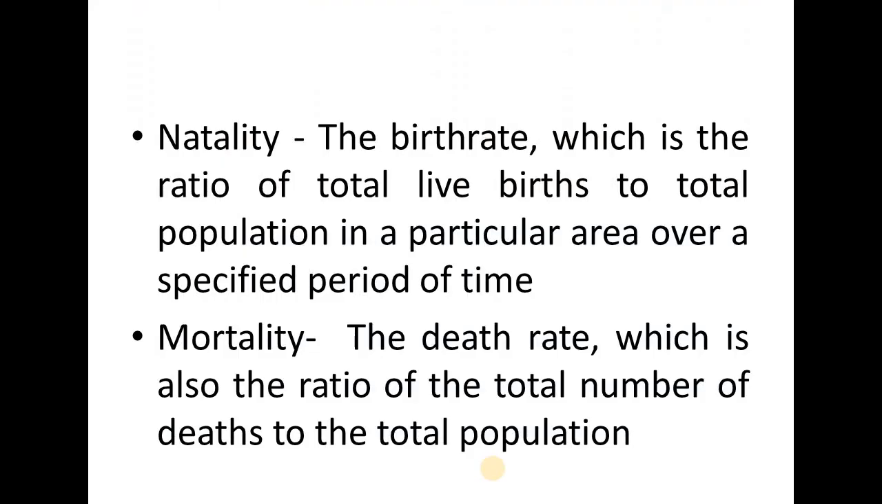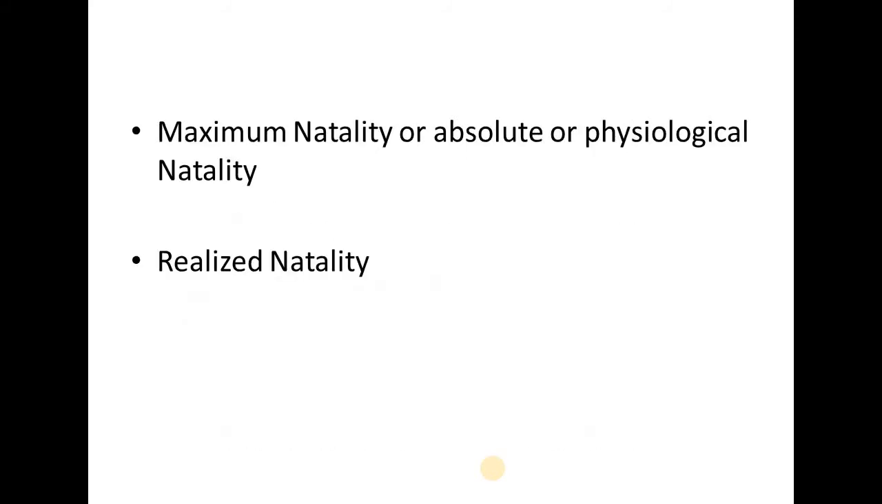Next, coming to natality and mortality. Natality means the birth rate, which is the ratio of total live births to the total population in a particular area over a specified period of time, and mortality is the death rate, which is the ratio of the total number of deaths to the total population. So natality means birth rate and mortality means death rate. Natality may be of two types. One is called maximum natality, or absolute or physiological natality. Another one is realized natality.